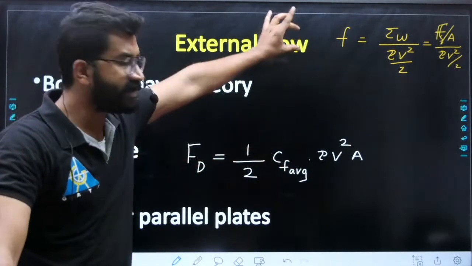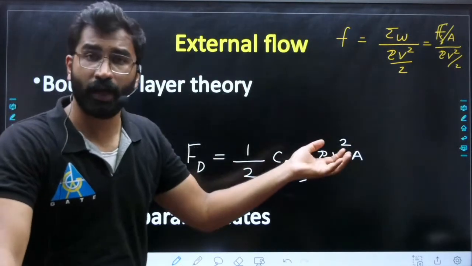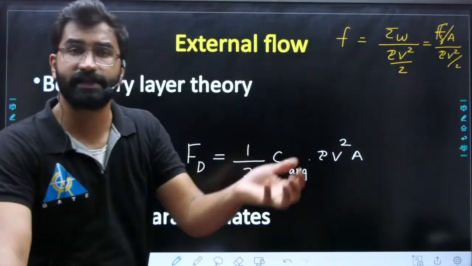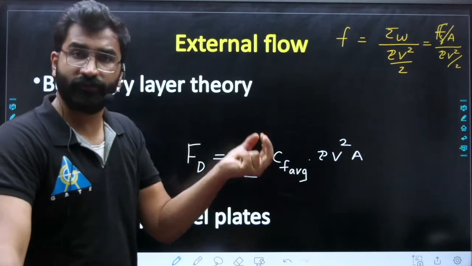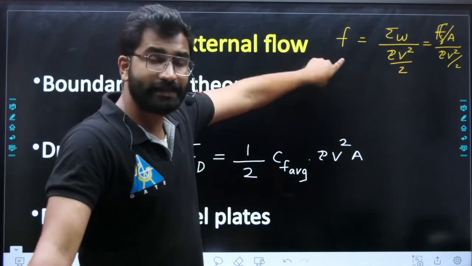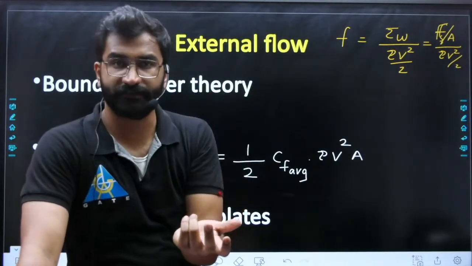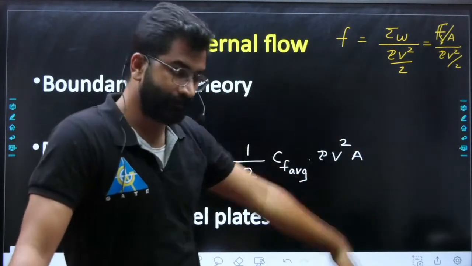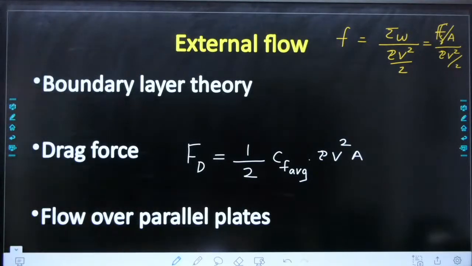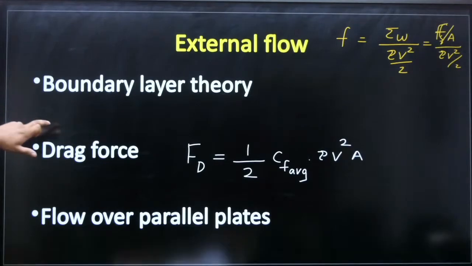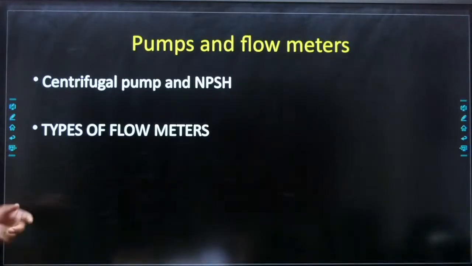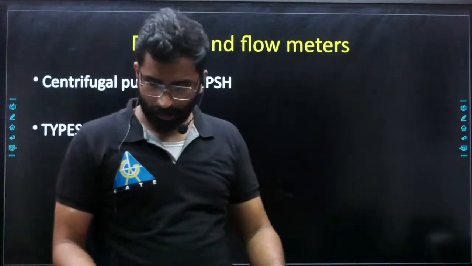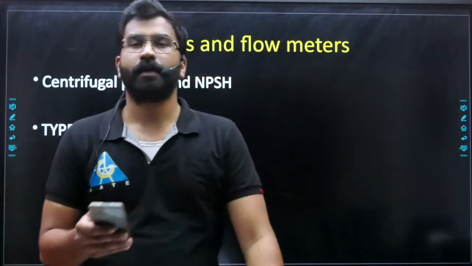So CF average and fanning friction factor are analogous, but CF average, the friction coefficient, is used in the external flow. In internal flow we use fanning friction factor, right? Both are analogous to each other. And the last topic is pumps and flow meters. Okay, so with that I'm finishing my total formula series for fluid mechanics.